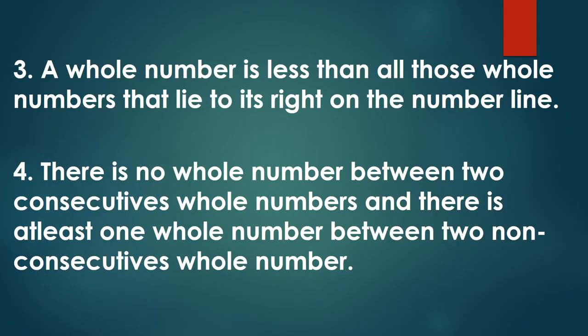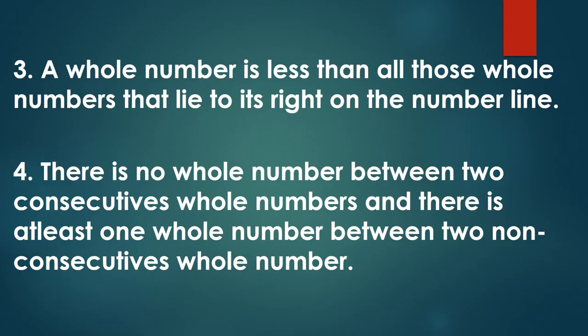Third point is, a whole number is less than all those whole numbers that lie to its right on the number line. As a number is greater than all the whole numbers on its left side, a whole number is less than all whole numbers that lie to its right on the number line. Again, I am taking the whole number 4.